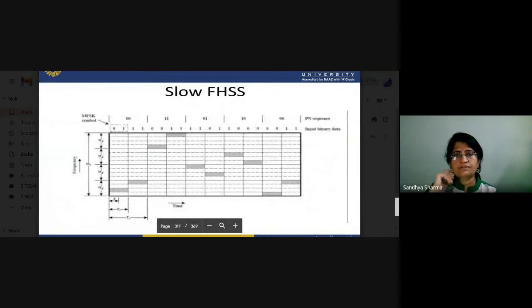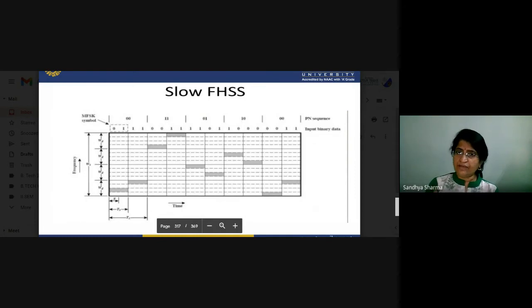Now we will focus on slow and fast FHSS. If we are talking about slow FHSS and we want to transmit our data, there is hopping. What is hopping? A change in frequency, because we have allotted a number of frequencies to the combinations, and when we transmit these signals, your signals will be transmitted.